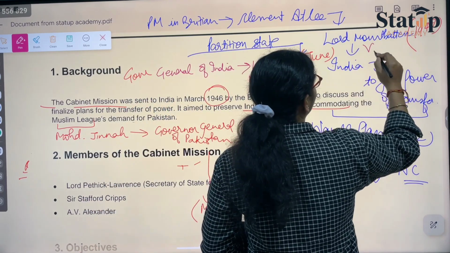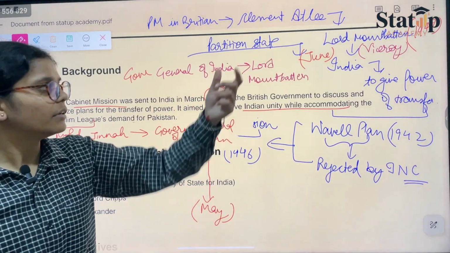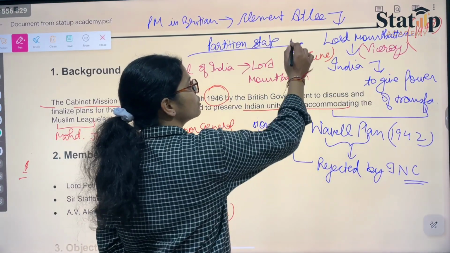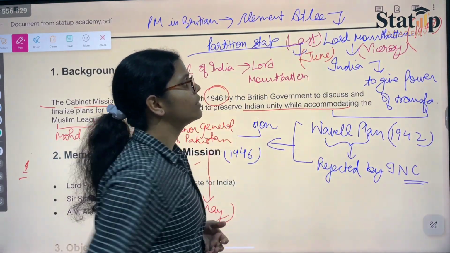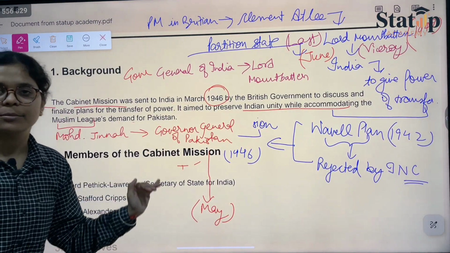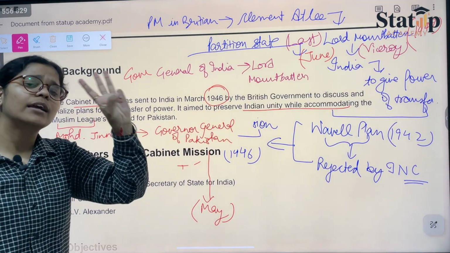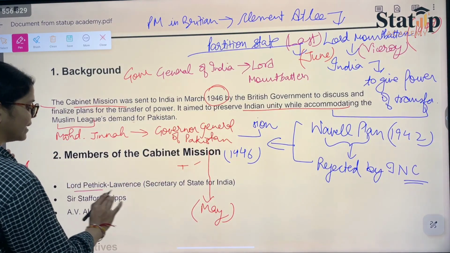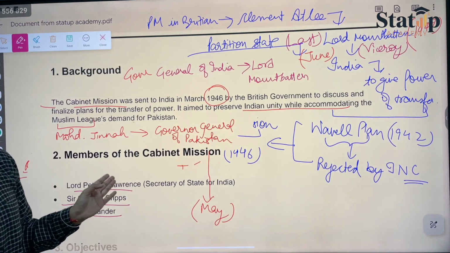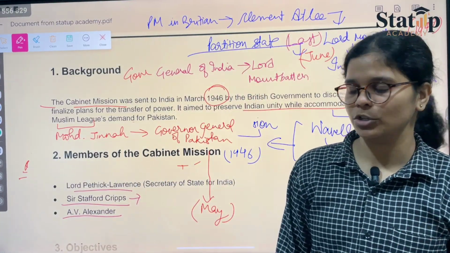Though he was the viceroy when he came to India with the Mountbatten plan, he was the last viceroy. You also need to remember, last viceroy he was. That way also you can remember. Okay, coming on to what the cabinet mission is all about. The cabinet mission was given to us by three main leaders: Pethick Lawrence, Stafford Cripps, and Alexander. The Cripps mission, you must be knowing, basically was the mission that during